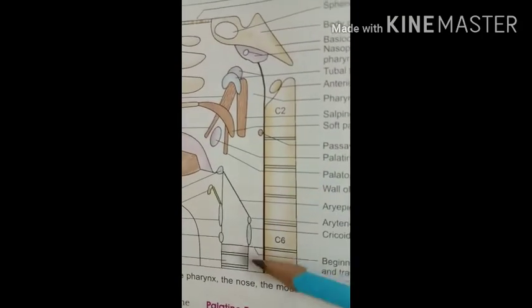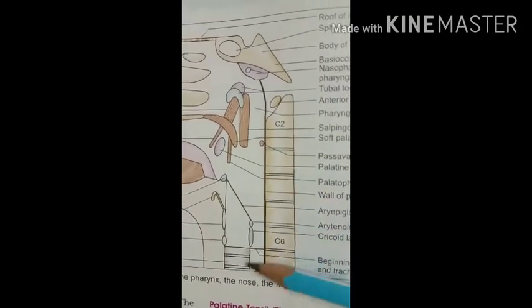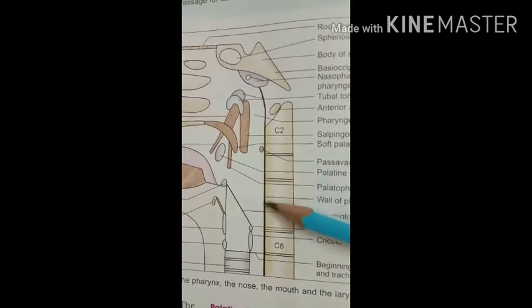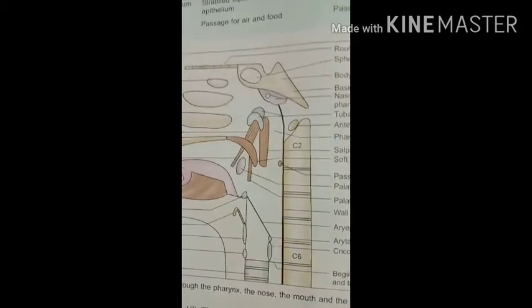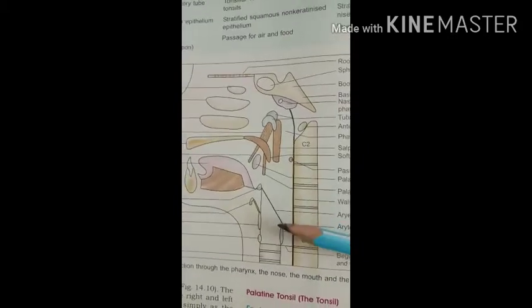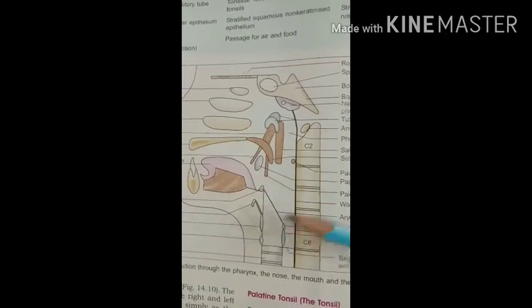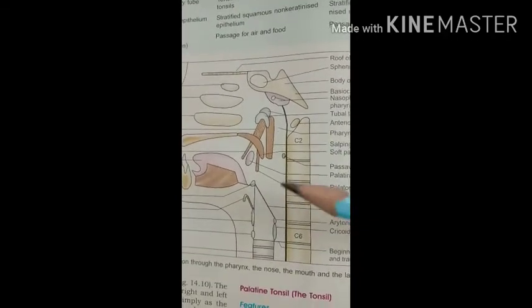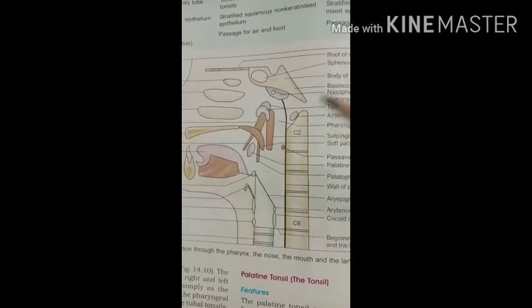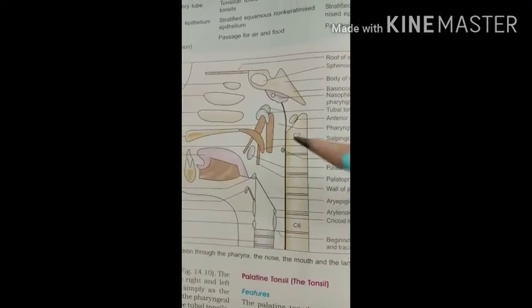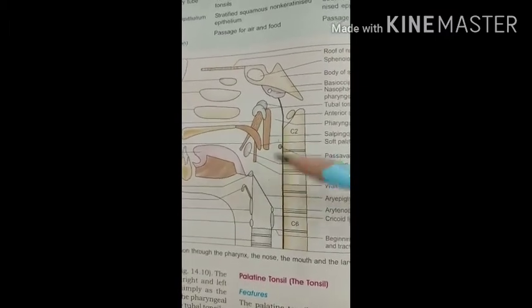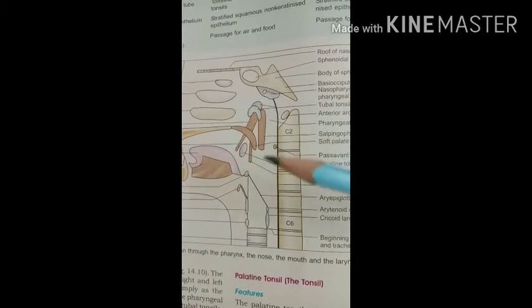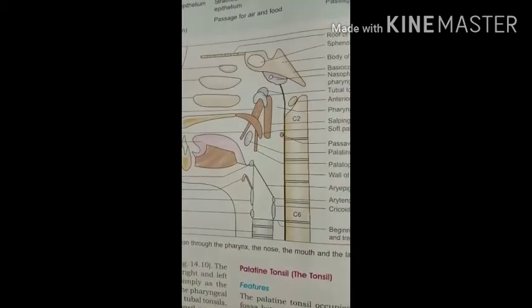In this diagram you can see, from this region to this region, the laryngopharynx, at the C3, C4, C5 and C6 level. After that we have to see the pharyngeal wall. The pharyngeal wall is made of four layers. From inner to outer side: the mucous membrane, then the pharyngobasilar fascia, then the muscular coat, and lastly the buccopharyngeal fascia. So let's see the pharyngeal wall.